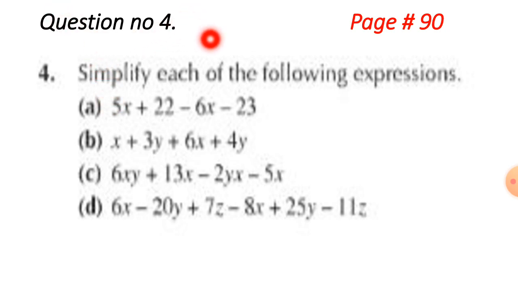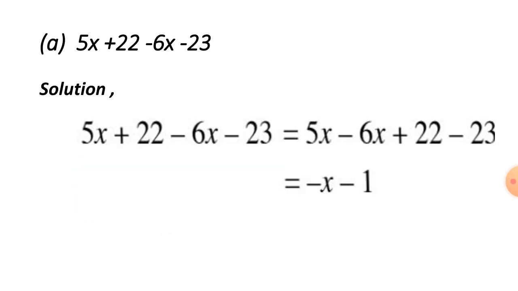Question number 4 is there. It's also on page number 90. Simplify each of the following expressions. A part, B part, C and D are there. Let's go with part A: 5x plus 22 minus 6, 7 minus 23.